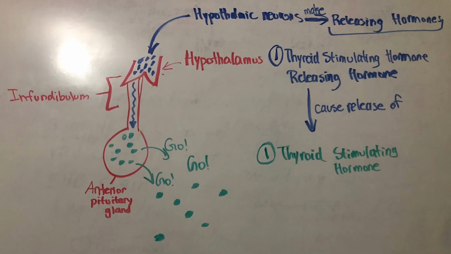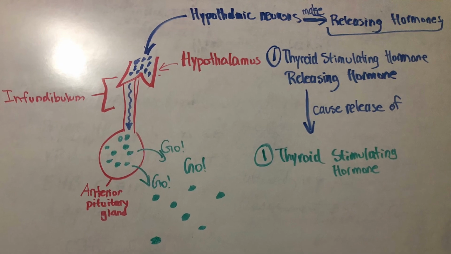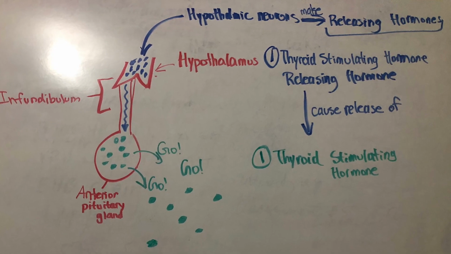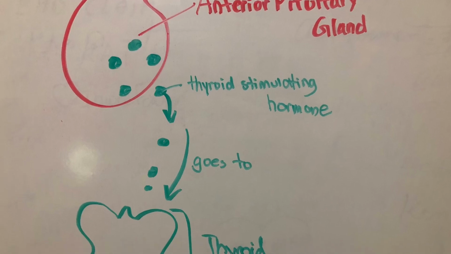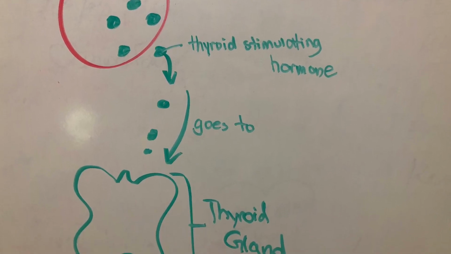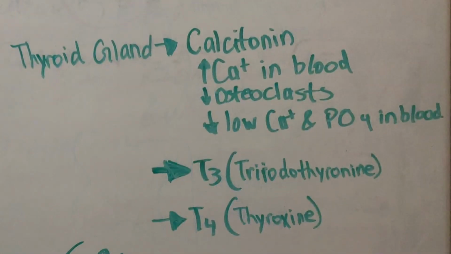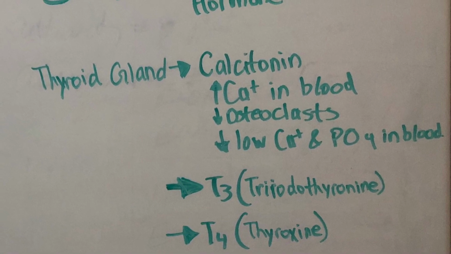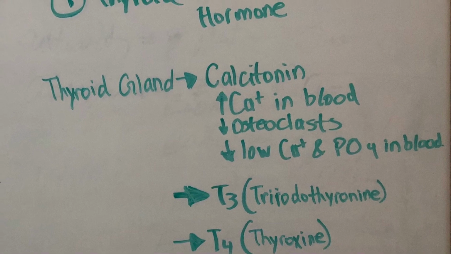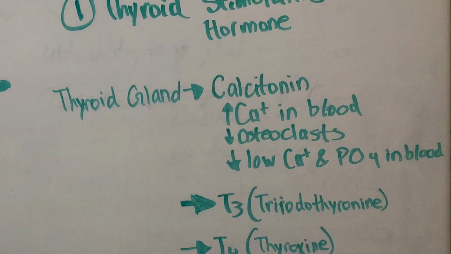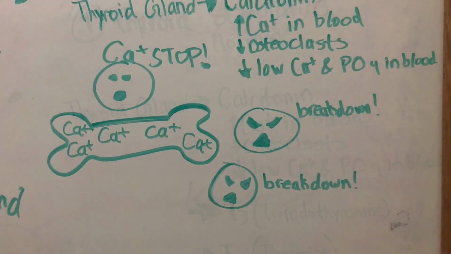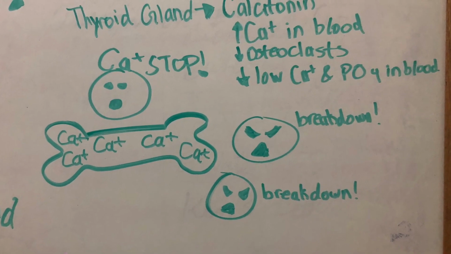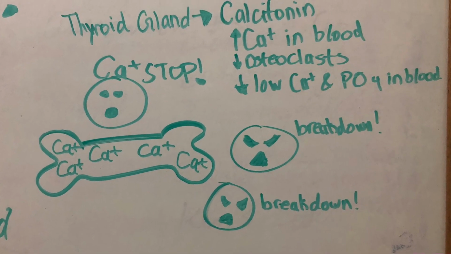So thyroid-stimulating hormone releasing hormone in the hypothalamus will cause a release of thyroid-stimulating hormone. Thyroid-stimulating hormone will be sent to the thyroid gland. So calcitonin will be released from the thyroid gland. It's stimulated due to high blood calcium levels. It will inhibit the osteoclast, which will decrease the calcium levels and phosphate as well. I like to imagine it as calcitonin wants to save the bone, so it's going to tell the osteoclast, stop breaking it down.